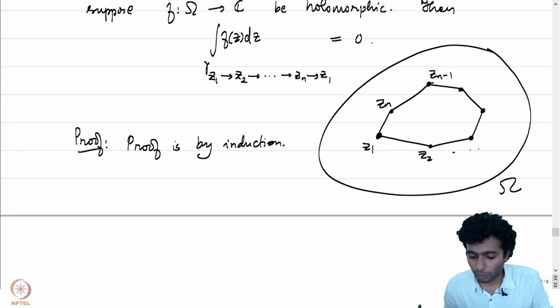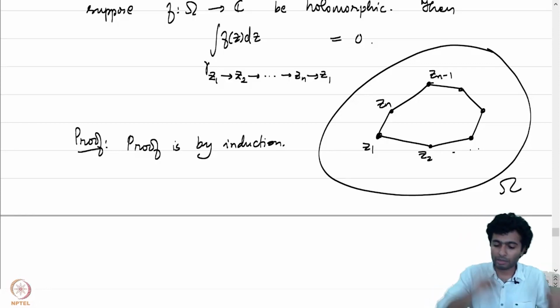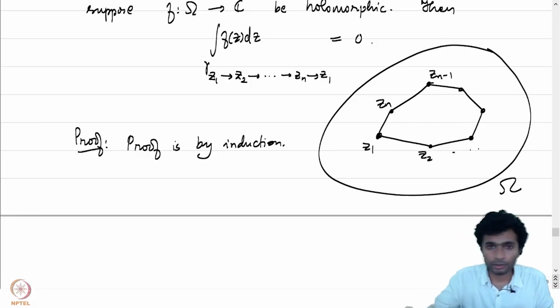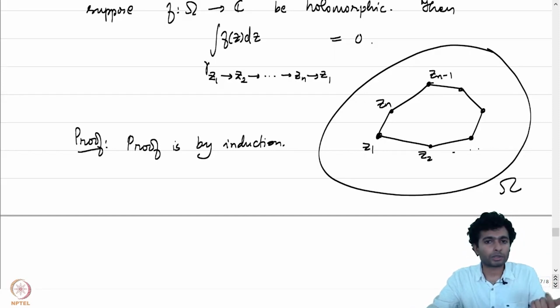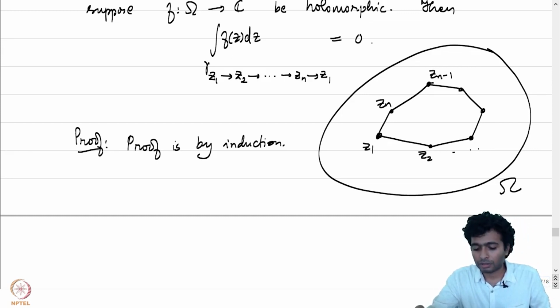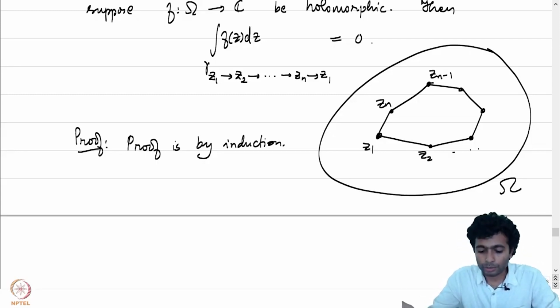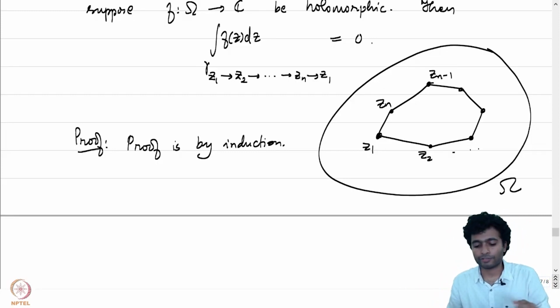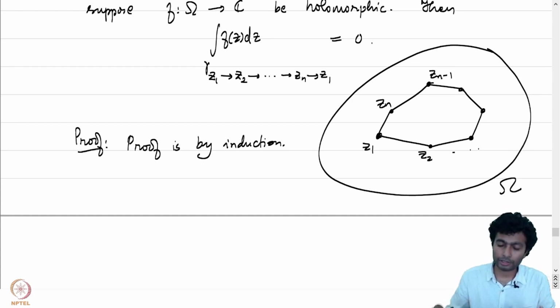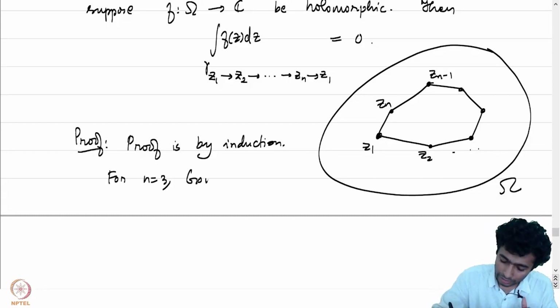Well, the n equal to 1 case, there is nothing to prove. The polygonal path is just going to be a point. When n is equal to 2, yet again it's going to be gamma z1 to z2, but then it has to get back. It's a closed path, so z2 should necessarily be equal to z1. And because it's a straight line, it's just going to be again a constant path. So when n is equal to 1 and n is equal to 2, we are just looking at the integral of f over a constant curve. And there is nothing to prove there, it's already known to be equal to 0. For n equal to 3, Goursat's theorem we just proved establishes this.